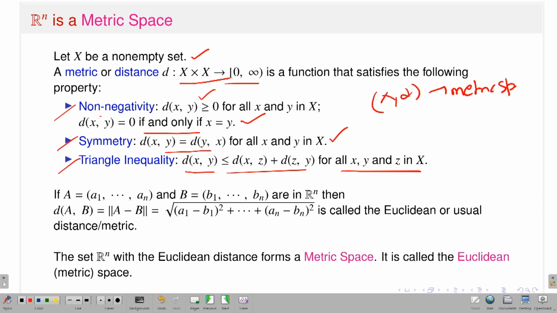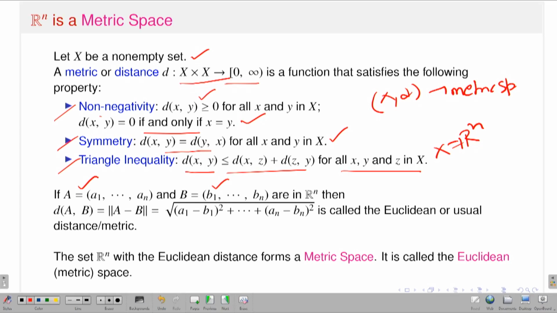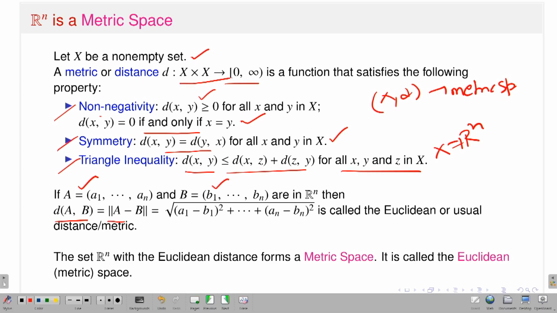In particular, if I consider X equal to Rn, and give the notion of distance between two points in n-dimensional Euclidean space, take A as a1, a2, ..., an and B as b1, b2, ..., bn, two points in Rn. I define the distance, which is the norm of A minus B, as the normal Euclidean distance.